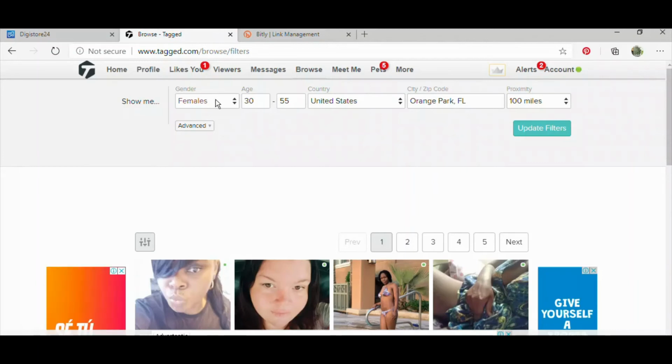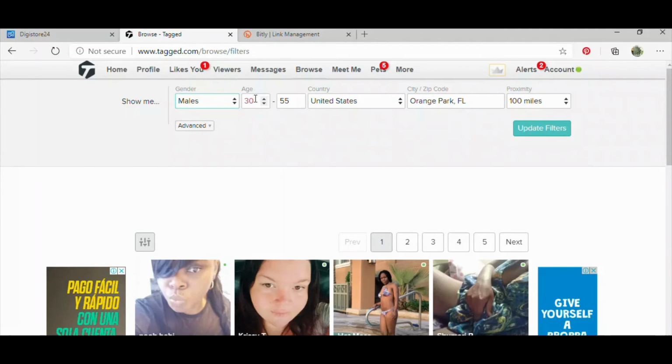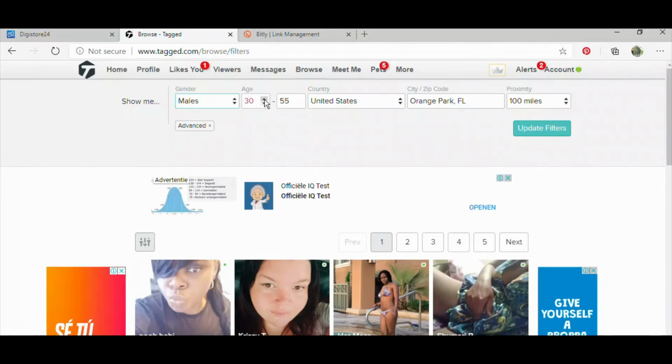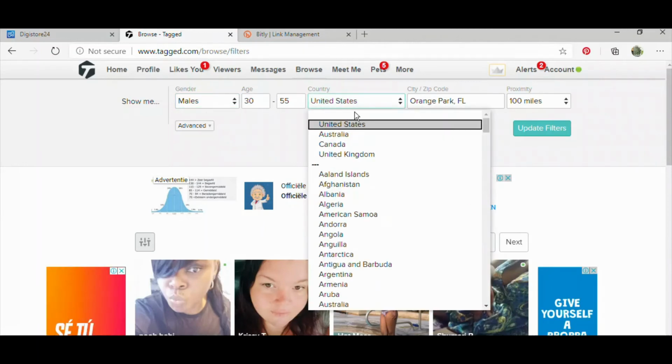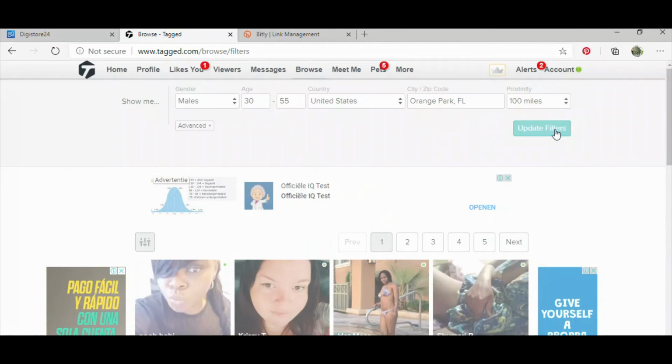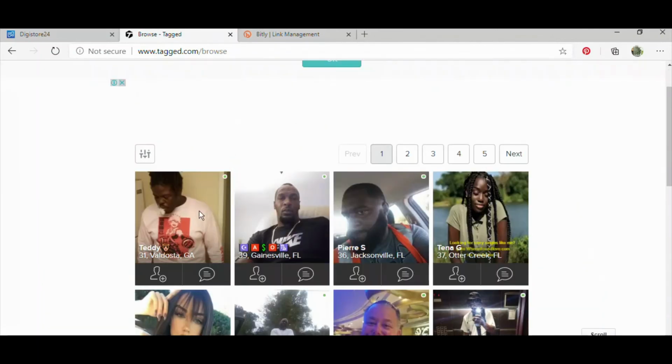If you want to click on male, you can just click right there, and the age group, you can put in the age group that you want to see or send message to. The country, you can put in the country as well, and just click on update. When you click on update, it's going to give you a bunch of pictures, and as you can see, image online, image online, image online.